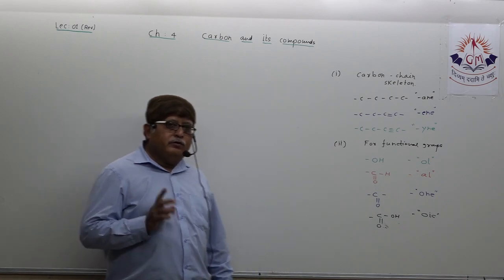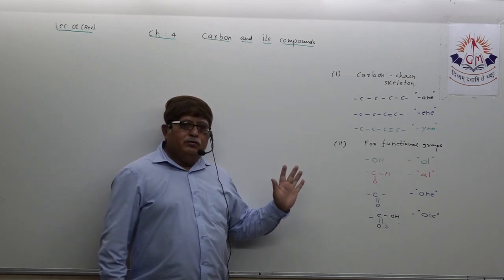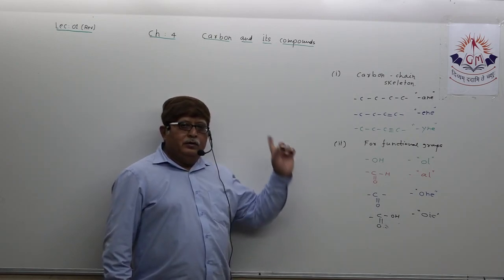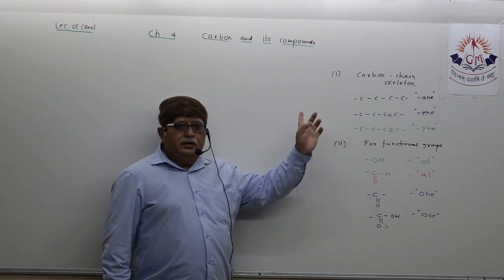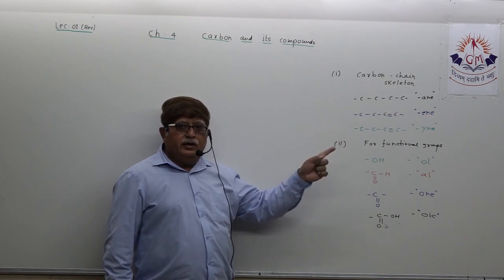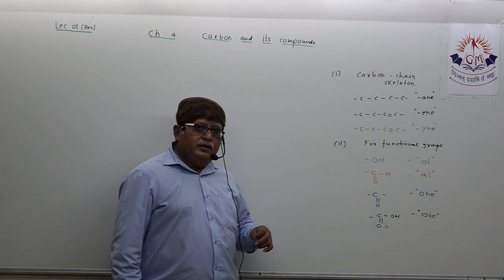What I am suggesting is that at least these two golden rules have to be in your mind. Single bond anywhere, ANE; double bond anywhere, ENE; triple bond anywhere in the carbon skeleton, YNE.